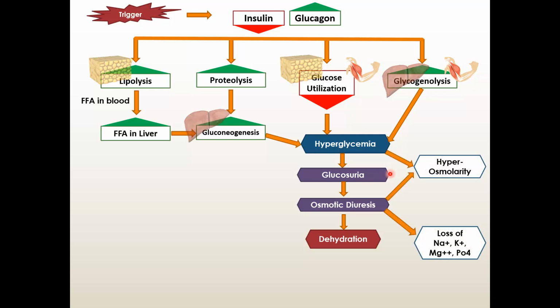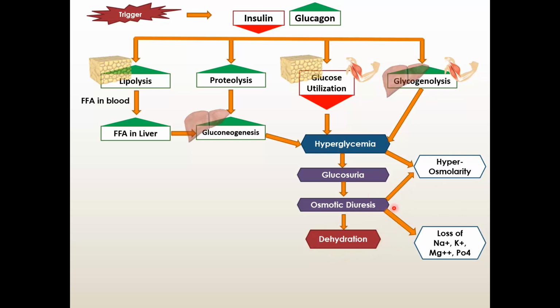And this hyperglycemia along with fluid loss with osmotic diuresis, both will contribute to make the plasma hyperosmolar. So there will be hyperosmolarity. Why is hyperosmolarity there? Because of a high amount of glucose, and this high amount of glucose should go out of the body by osmotic diuresis, but it will not go alone. It will draw some water along with it. So that will make the patient dehydrated. So dehydration will occur.